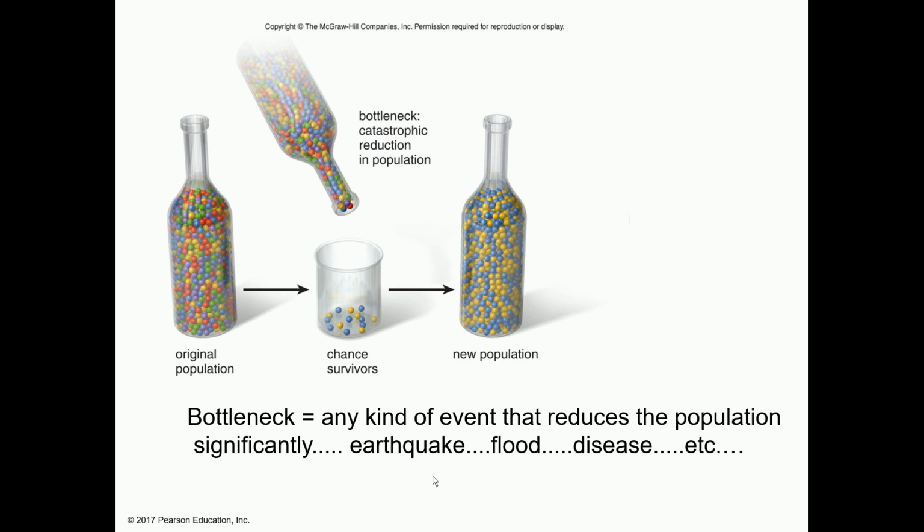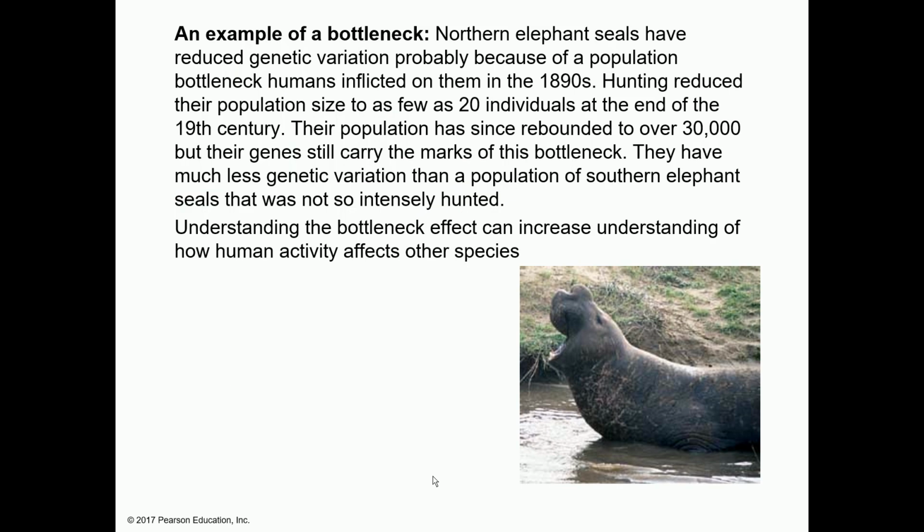It has happened just by chance. And as a result, the new population formed by the survivors will have only those alleles.